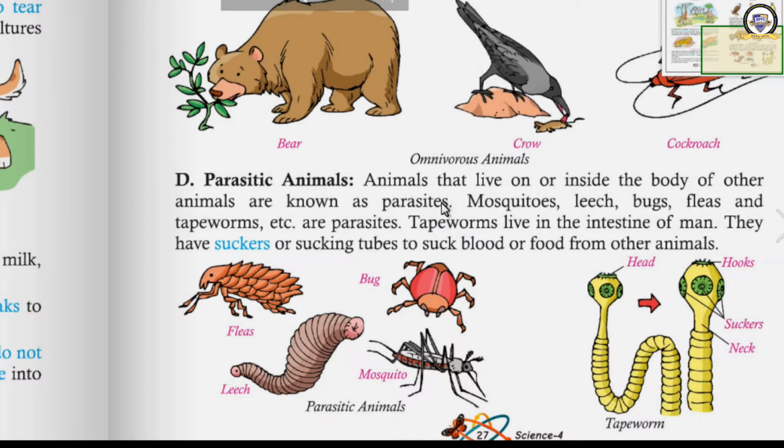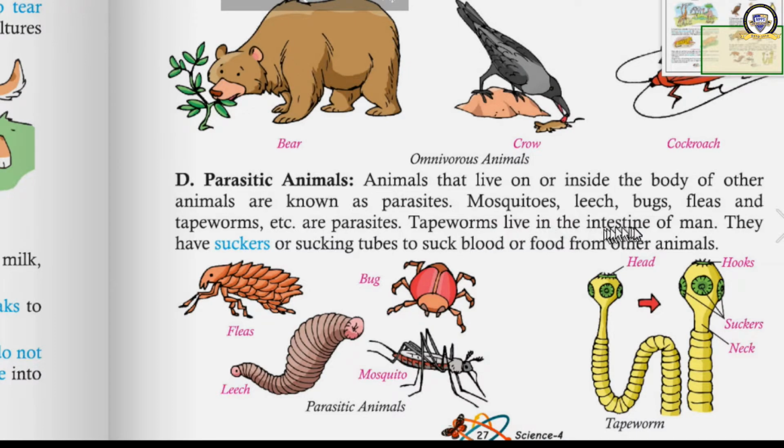Some of them live inside the body of some animals. Some of these types live on the body of other animals. Examples are mosquitoes, leech, bugs, fleas, and tapeworm, etc.